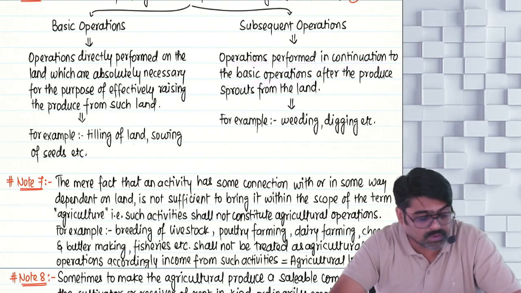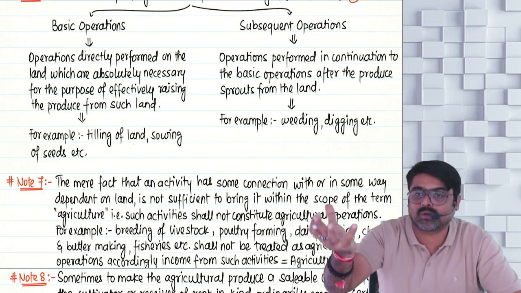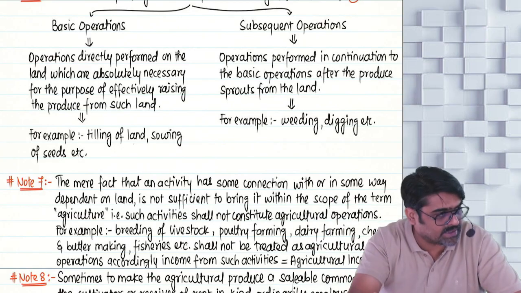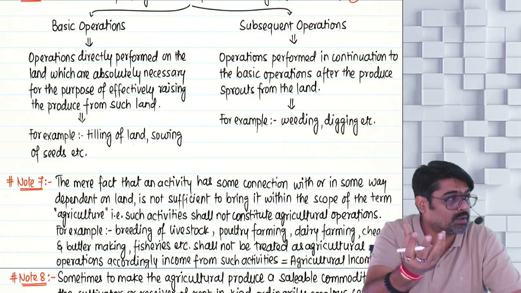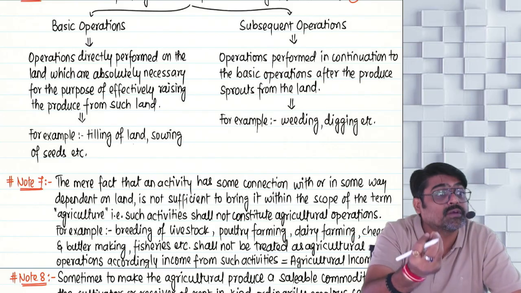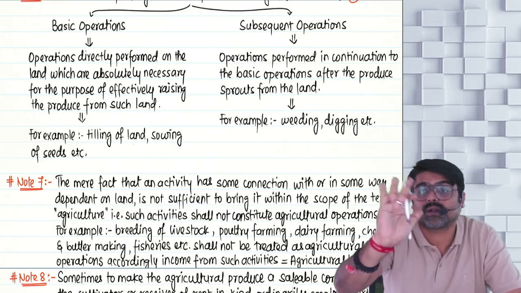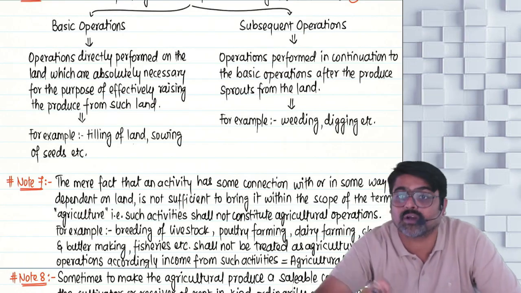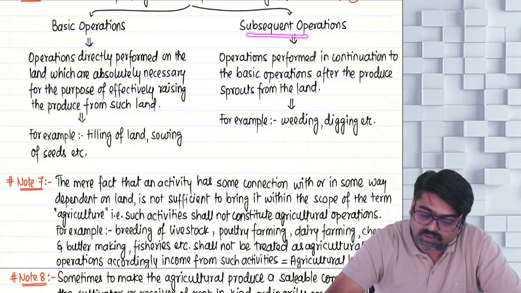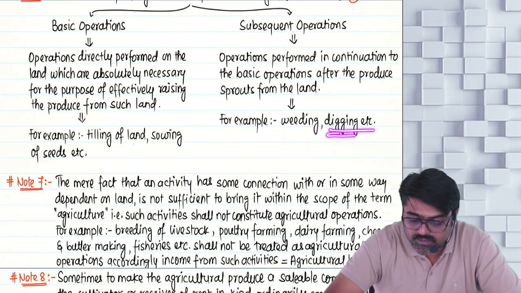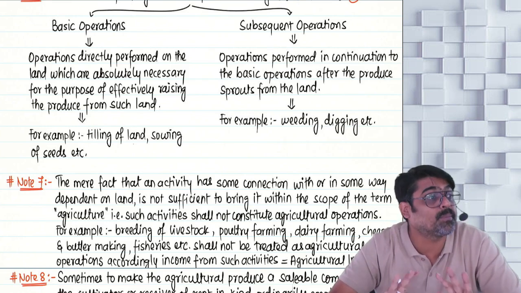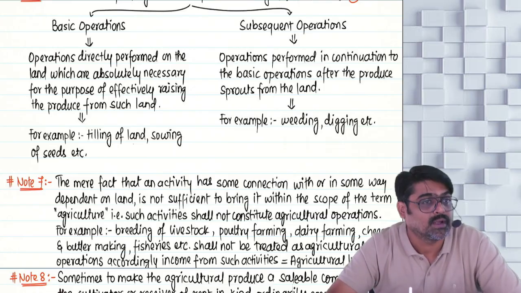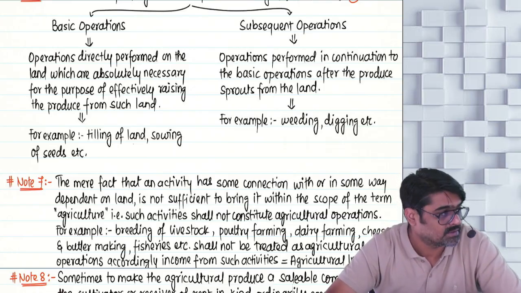After the produce sprouts from the land. So once the seed gets germinated and it pops out, coming out from the land, that is known as sprout. If that seed is coming out of the land, whatever operations are performed after that in continuation to basic operations, they are known as what? Subsequent operations. Example, weeding, digging, etc. These are known as subsequent operations because these are required to keep the plant alive so that the plant grows and becomes ready for harvest.